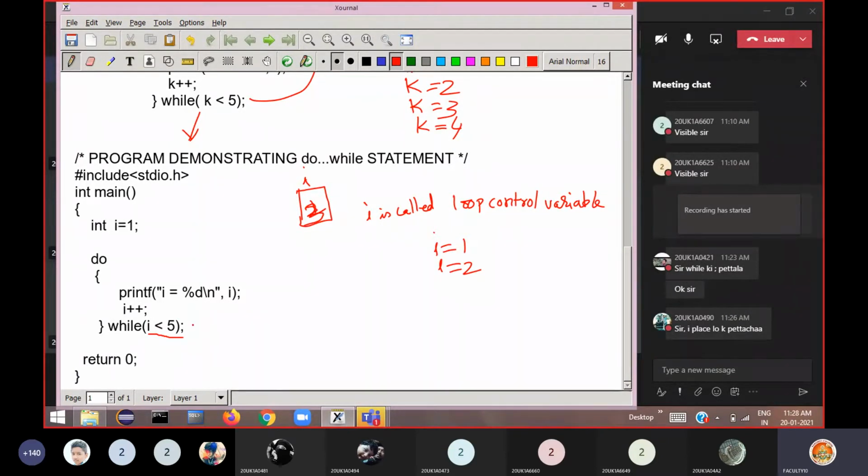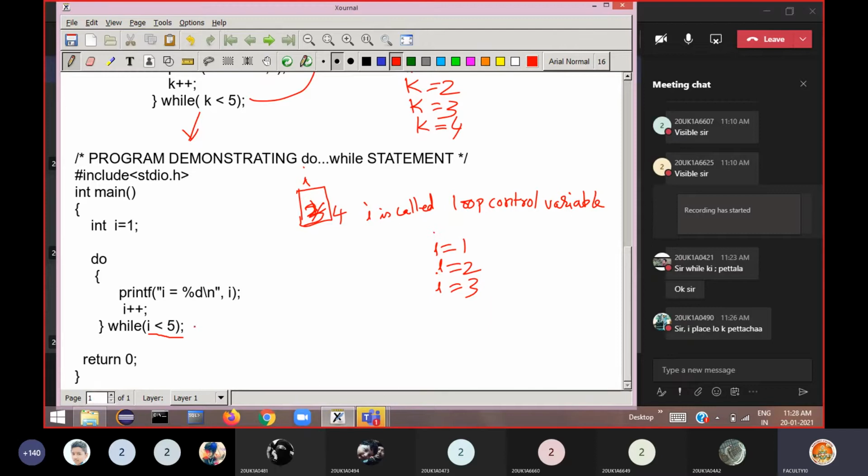So 3 less than 5. Yes, again goes back and executes printf. So I is equal to 3. It prints the current value. Whenever you are printing I, you should not look into the program to see what value you have assigned to I. Inside the memory, what is the current value, that you should observe. Then I plus plus, I value will now become 4.